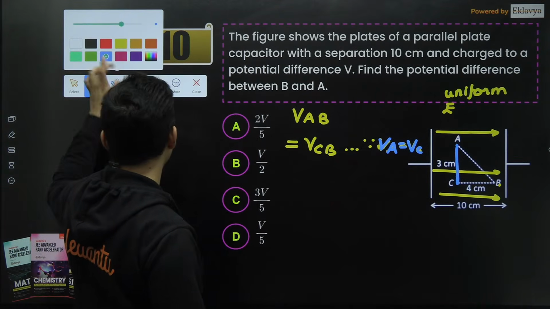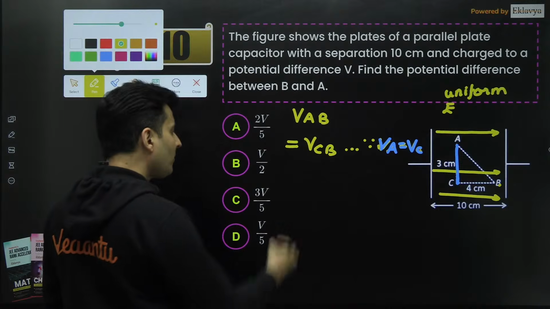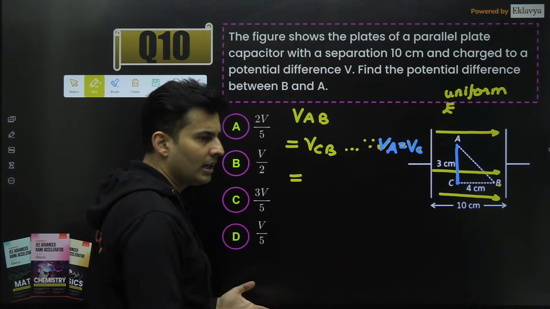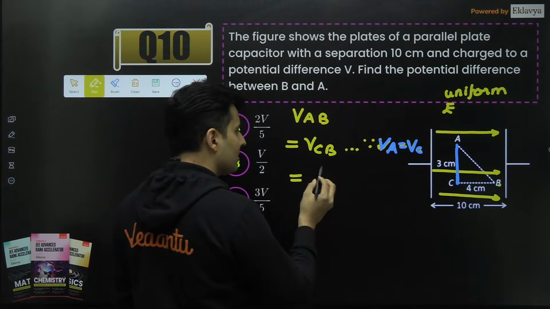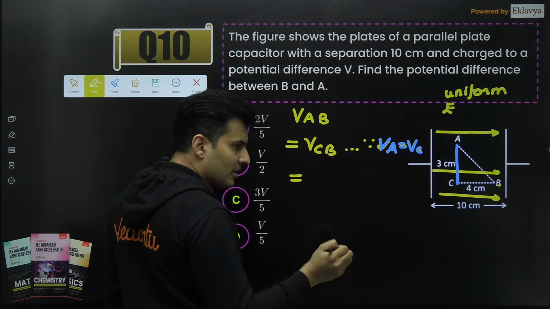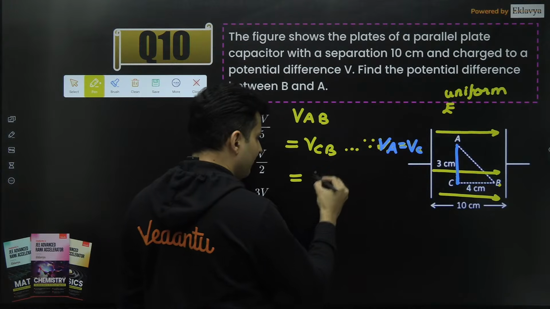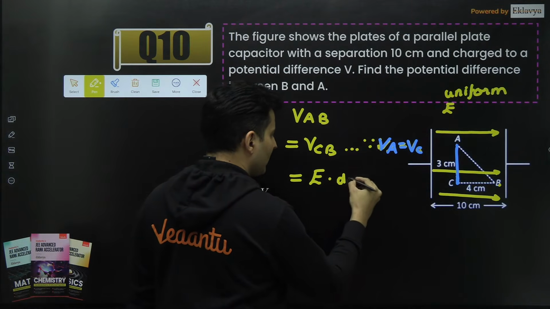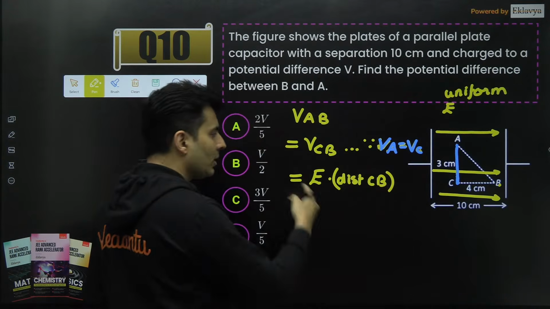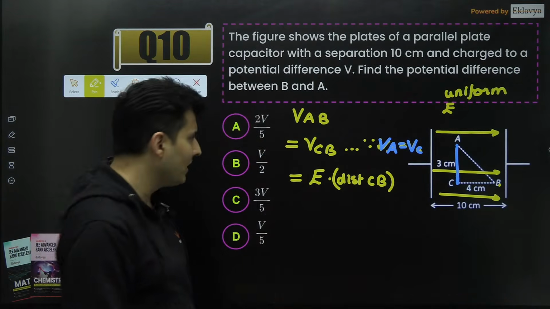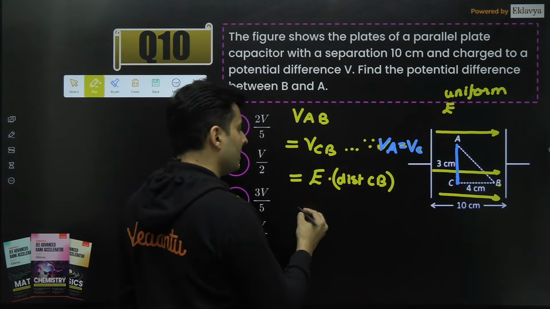How do I find the voltage difference between C and B? How is voltage related to the uniform field? Field is voltage by distance. So voltage is field multiplied by the distance CB, because E is dV by dr magnitude wise. So voltage is field into distance.